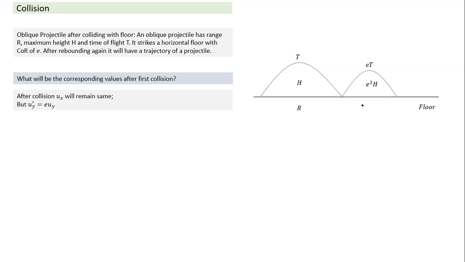Can someone easily tell what R dash will be equal to? R dash will be equal to eR. Why? Horizontal velocity is the same, but what is range? Range is equal to horizontal velocity into time of flight. The horizontal component of velocity has remained the same. Time of flight has become e times, hence the range also becomes eR. And a similar thing will keep on repeating. So this is an example of oblique collision, and you can have questions framed based on this. Once the basics are understood, we can easily solve such questions.